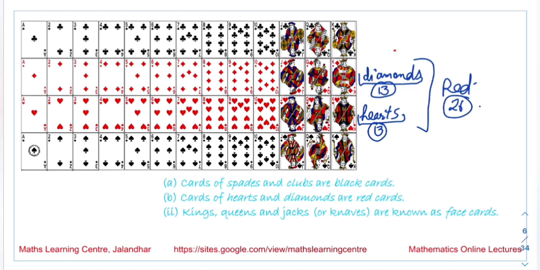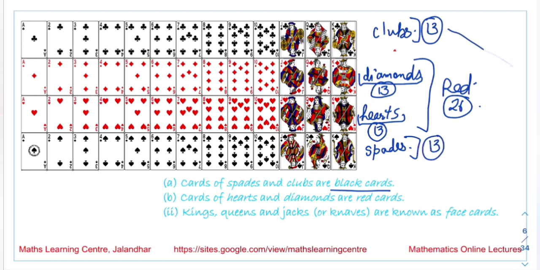Then we have the black color cards, and these black color cards are the spades and the clubs. So spades means we are talking about these cards, these are the spades and these are the clubs. So how many clubs are there? 13. How many spades are there? 13. The total number of black cards we have is 26.